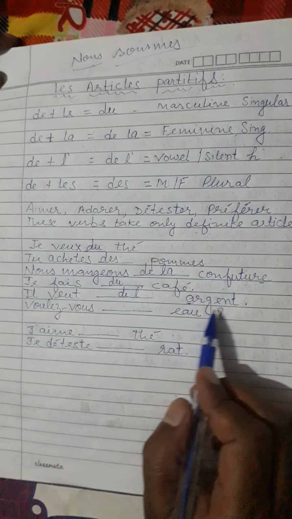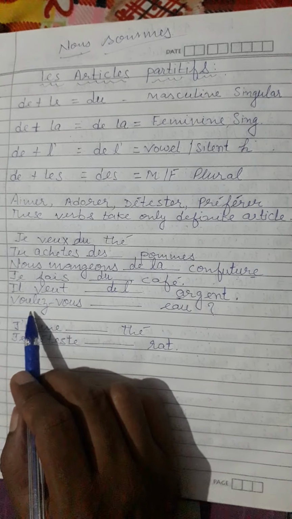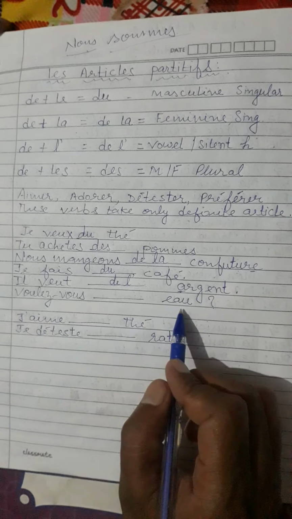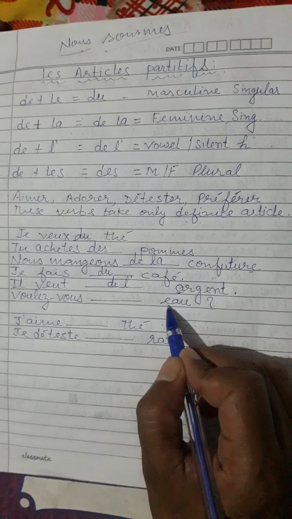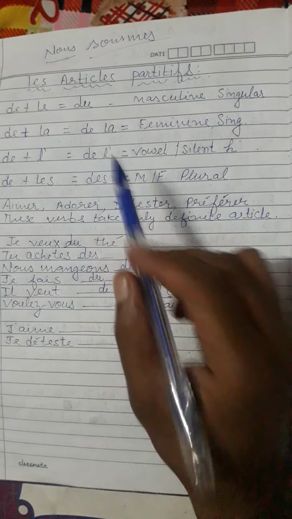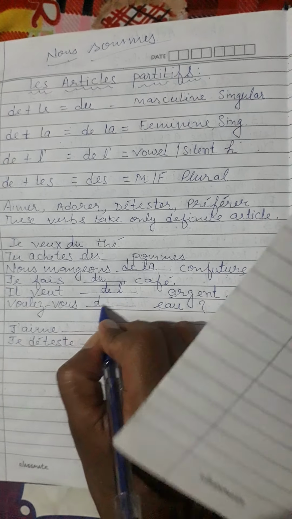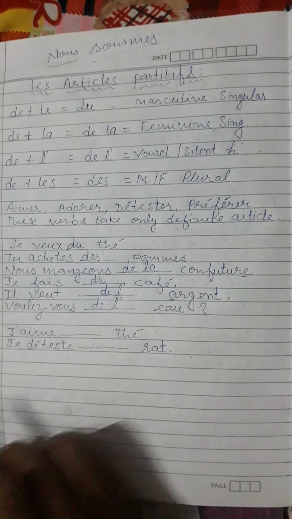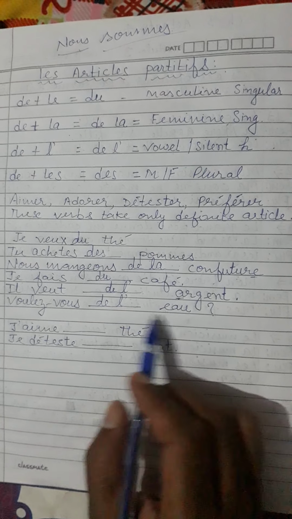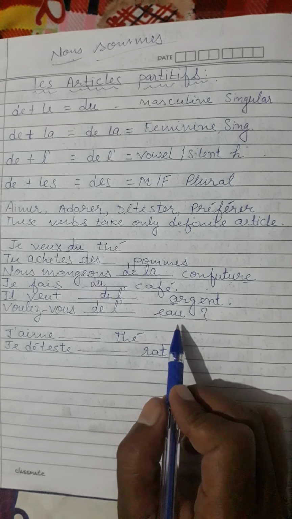He wants some money. Now next, voulez-vous de l'eau? Now eau also starts with a vowel, and for a vowel we get de l'. Now how to pronounce it? Voulez-vous de l'eau? Do you want some water?